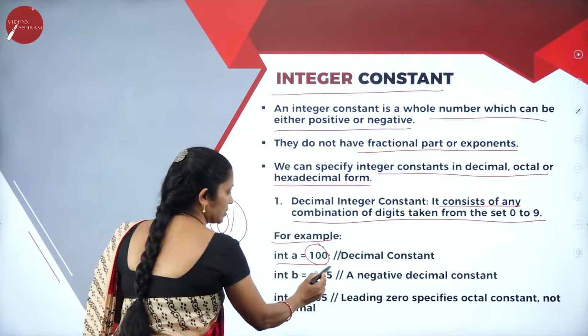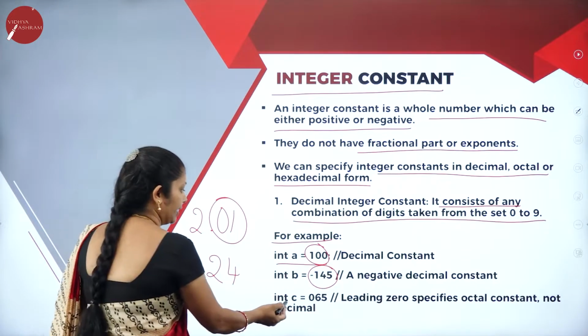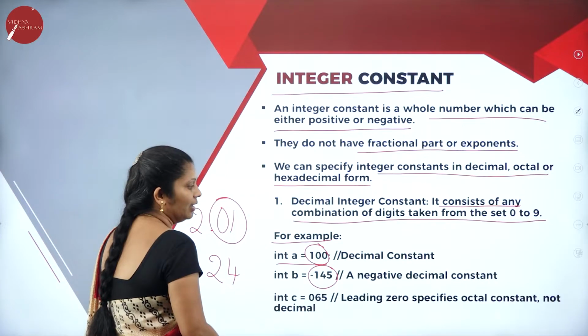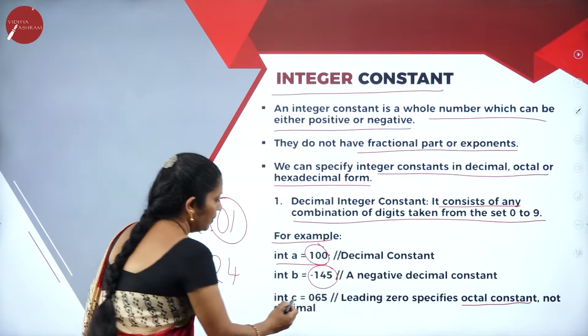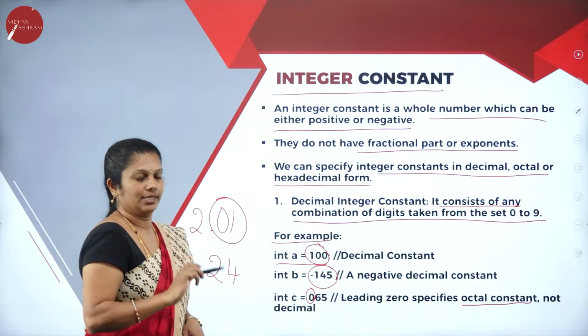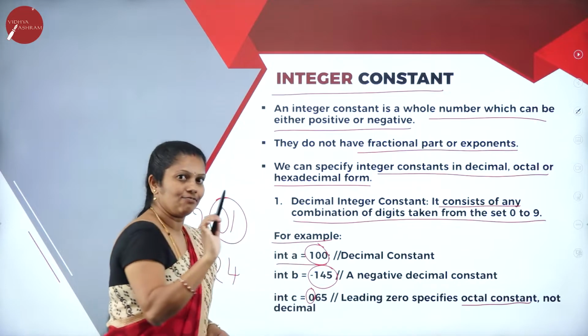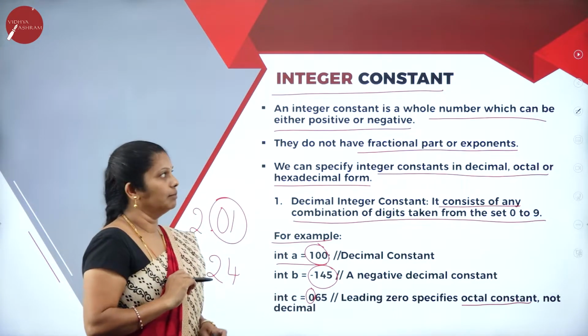Then int b equals minus 145. It is a negative decimal number. For example, c equals 065. Leading 0 specifies it's an octal constant, not a decimal, because if it starts with 0, then it is an octal constant. If I write only 65, that is a decimal number. 065 is an octal number.